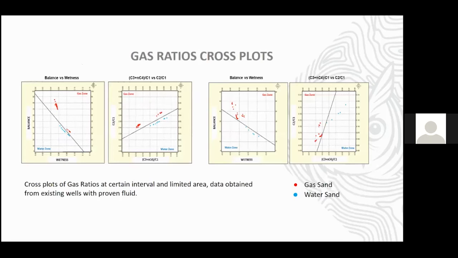So for the gas ratio cross plot here, we perform it by interval or by marker. So we can distinguish between gas zone and water zone. The data itself comes from surrounding well data which has a valid fluid status. Okay, and then from here we can establish the cutoff, and we can use the cutoff for our case. But before we apply this method, we also do the blind test and fluid review.